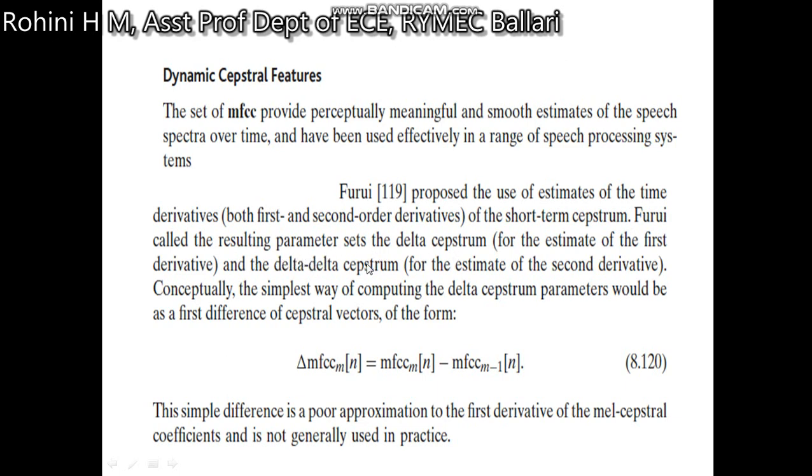Furui called the resulting parameter set the delta Cepstrum. Conceptually, the simplest way of calculating a delta Cepstrum is: delta of MFCC is given as MFCC of m of n minus MFCC of m minus 1 of n. That is a simple difference, which is a poor approximation to the first derivative of the Mel Cepstral coefficient and is not generally used in practice.